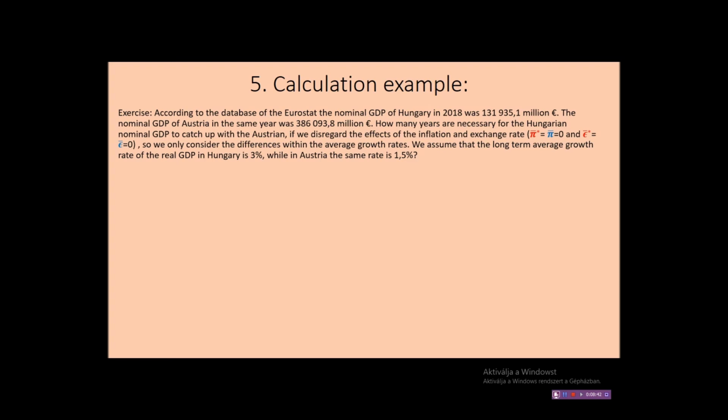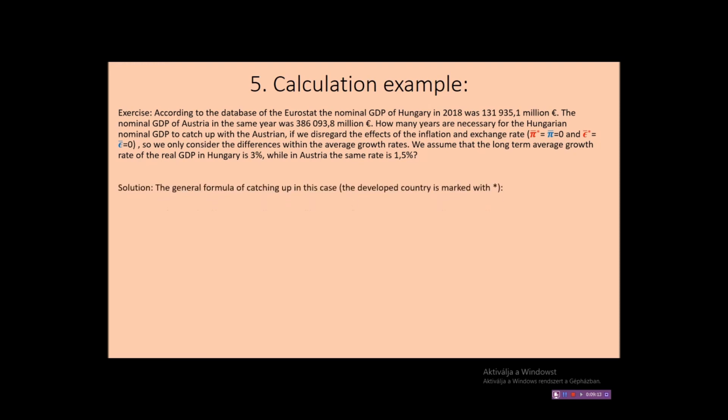We have the following assumption. The long-term average growth rate of the real GDP in Hungary is 3%, while in Austria the same rate is only 1.5%. So the Hungarian rate, the Hungarian speed, is twice as high as the Austrian. If it is true, then the catching up will definitely happen, if this difference is sustainable, of course. The question is, when will it happen? I will show you how to determine this.